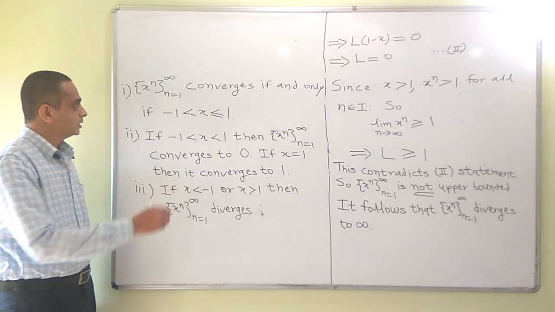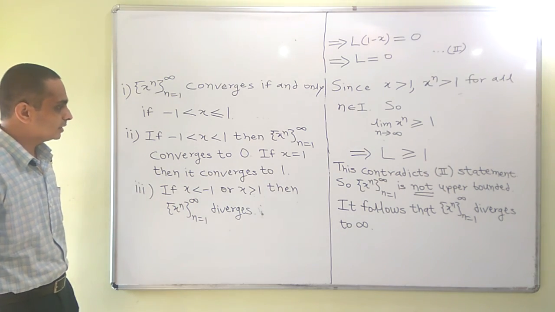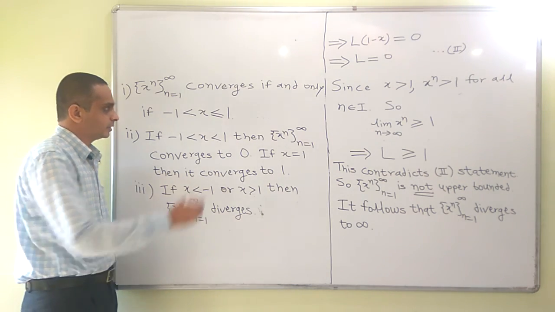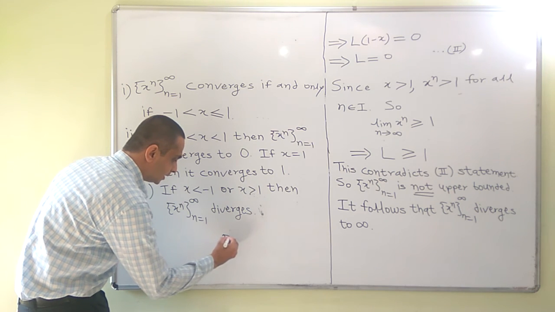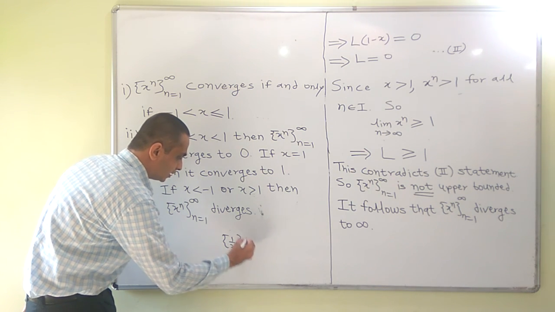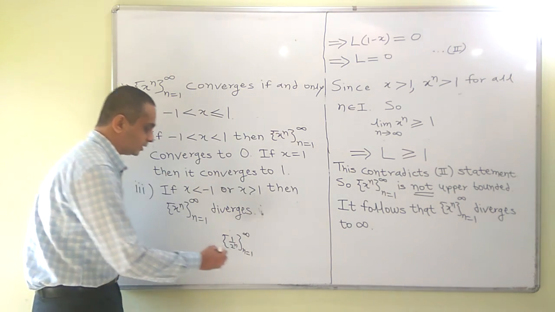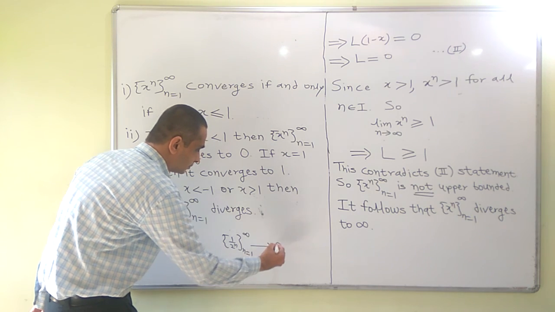then you can guess for what values of x this sequence will be convergent or divergent. For example, if I take say 1/2 raised to n, then this is a geometric sequence. As 1/2 is less than 1 and it is positive, it will converge to 0.